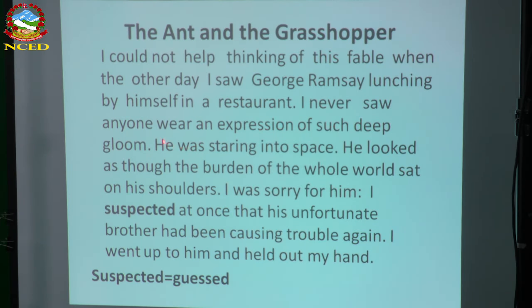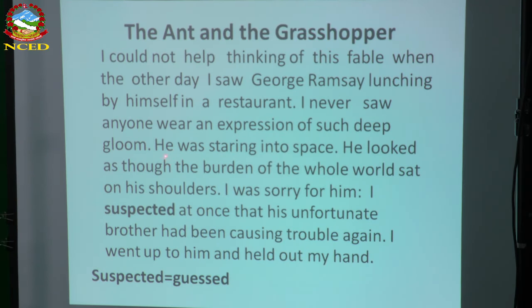"I never saw anyone wear an expression of such deep gloom." He was not happy, he was gloomy, he was sad. So the narrator says that he never saw anyone like Judge Ramsay, because he was sad.